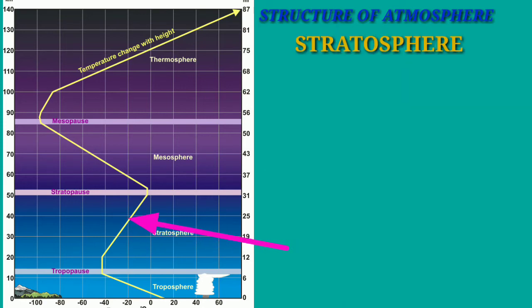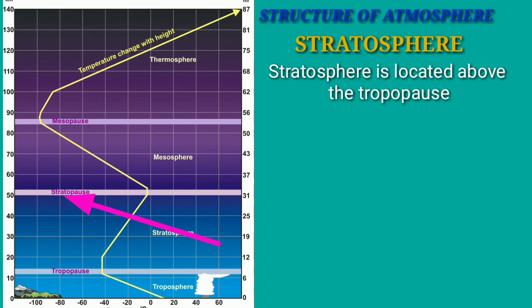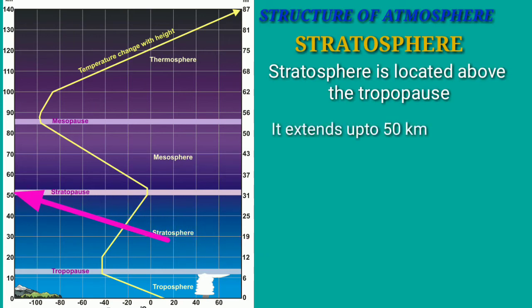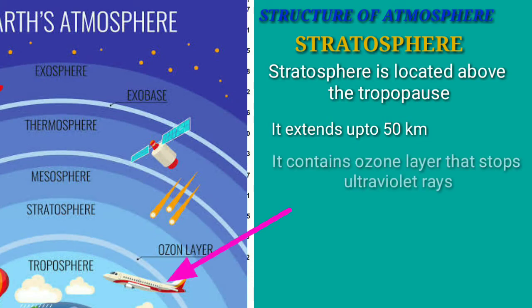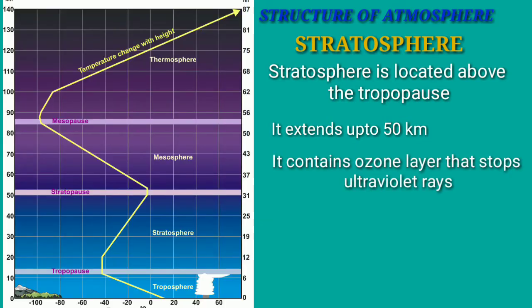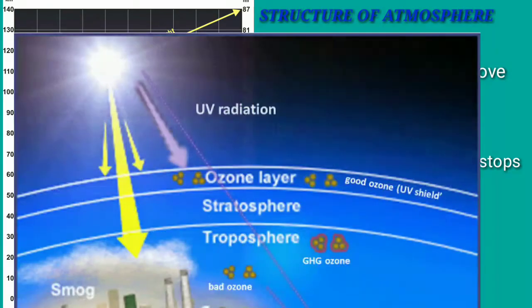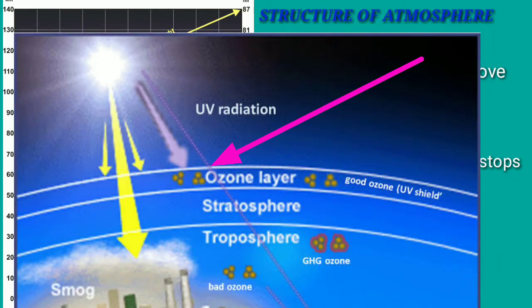Stratosphere is located above this layer and it extends up to 50 kilometers. The important feature of the stratosphere is that it contains the ozone layer, and the ozone layer is responsible for restricting the ultraviolet rays or radiation coming from the sun.